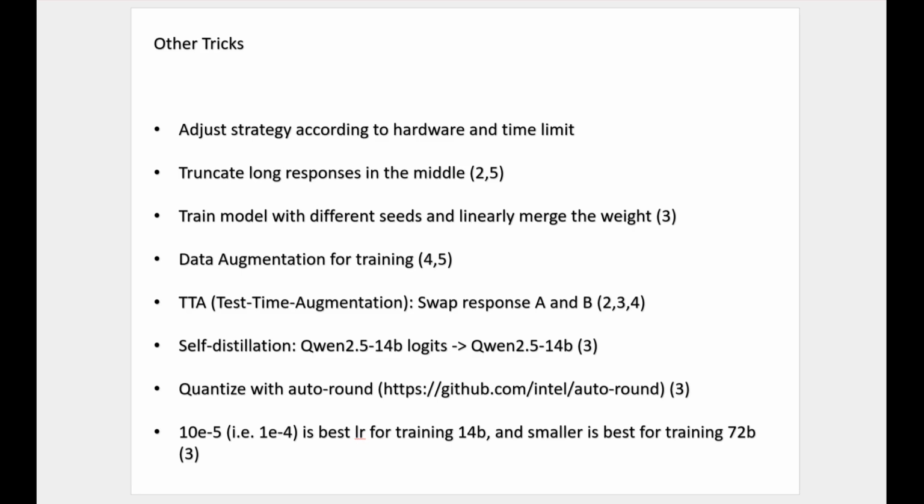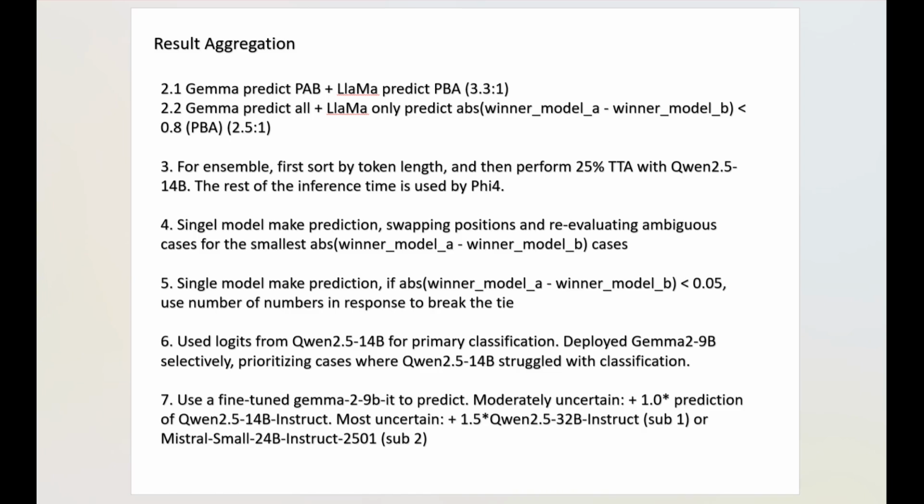And there is also model quantization. Different quantization methods have varying degrees of precision loss. And the third place team believes that the auto-run method is best. And they also provide the optimal learning rate for different model sizes. Finally, how to get the final results.